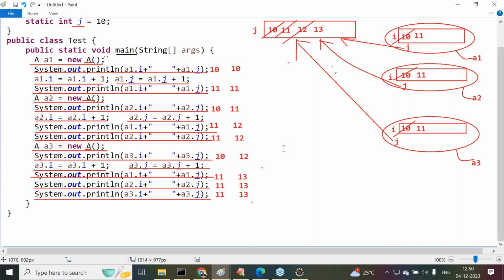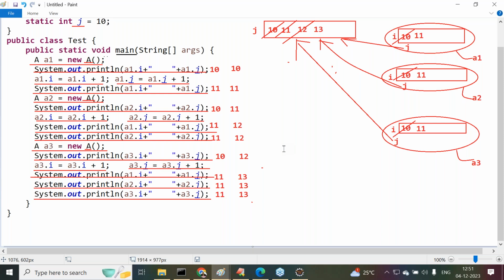But now tell me, how many copies of the J variable are available? Only one copy of the J variable is created, but that single copy is shared to multiple objects. The I variable is an instance variable, the J variable is a static variable. Which variable provides more shareability? The J variable provides more shareability. The meaning is that a static variable provides more shareability when compared with an instance variable. Yes, sir.